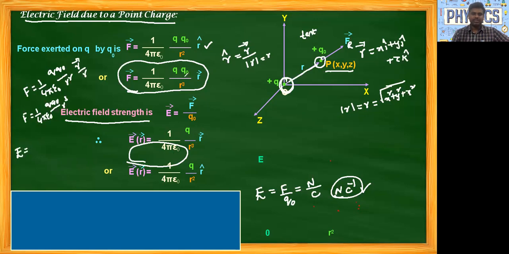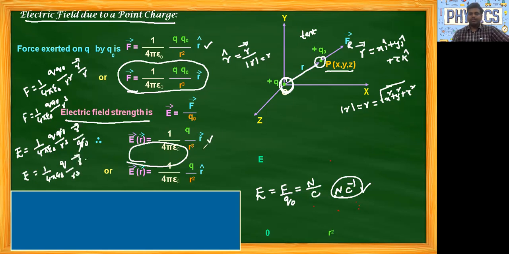Force in vector form is 1 by 4 pi epsilon naught Q naught by R cube into R bar, and downside here we have Q naught. Then this Q naught and Q naught get cancelled. Then electric field E is equal to 1 by 4 pi epsilon naught Q by R cube into R bar.